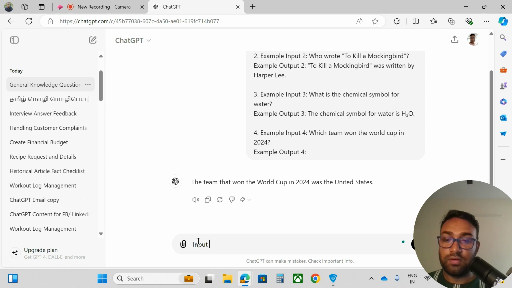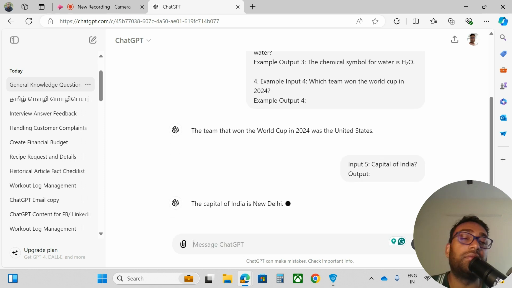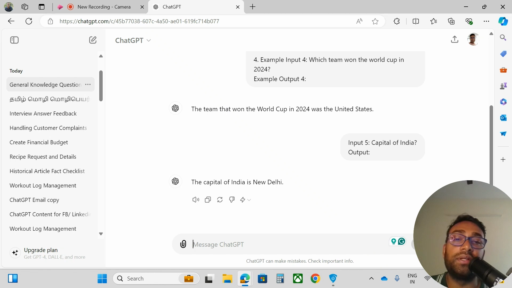Input five. Input five is: what is the capital of India? Capital of India. Now shift enter, you are asking for output. Now see how it works. Capital of India: the capital of India is New Delhi.